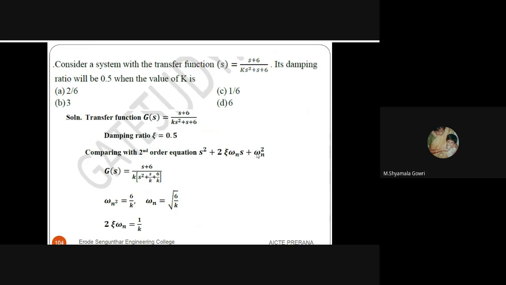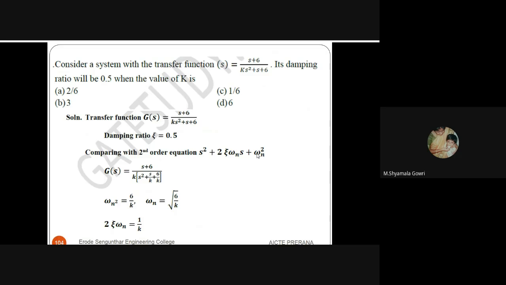Next question. Consider a system with the transfer function s plus 6 divided by k s squared plus s plus 6. Its damping ratio will be 0.5 when the value of k is. See the solution, G of s is given, and the damping ratio is 0.5.